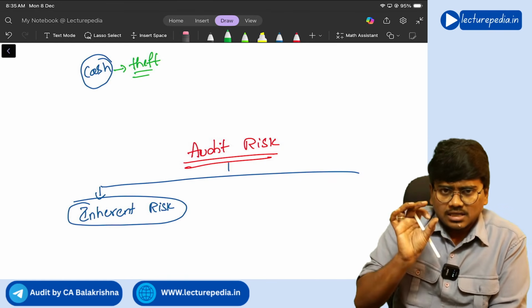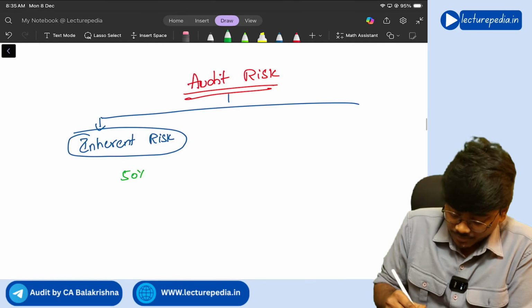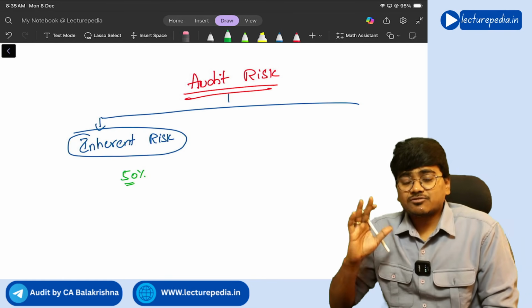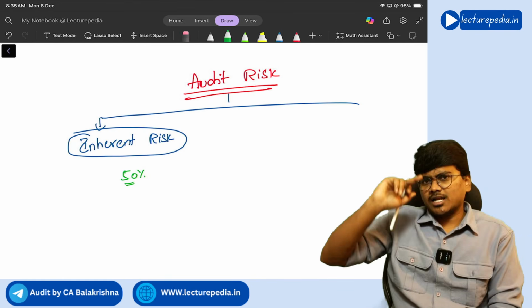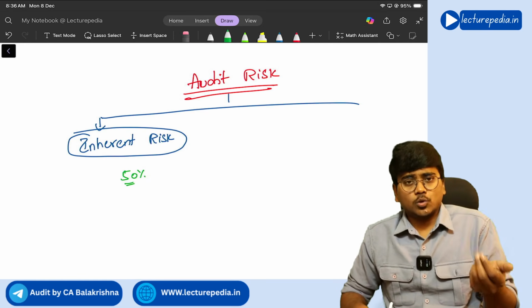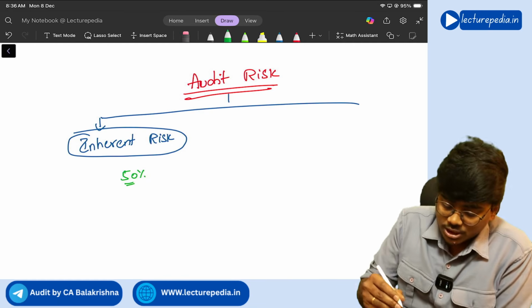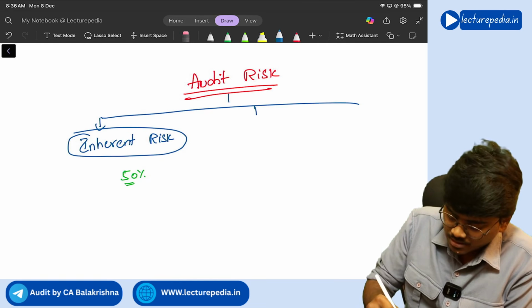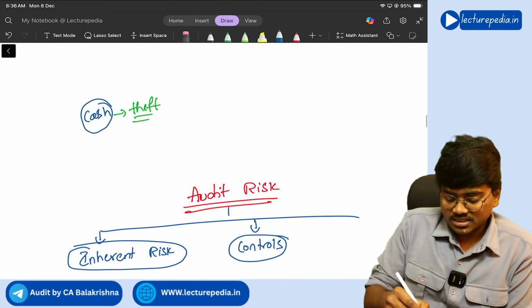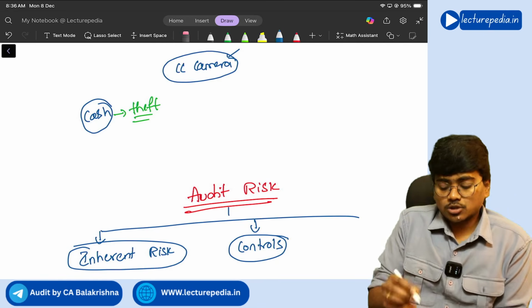Let's say, for example, in the area of cash, the inherent risk is some 50%. That means there is a 50% risk that cash will be subjected to theft. Now, after knowing that cash will be subjected to theft, will you keep silent? No. What will you do? You will implement controls, correct or not? Here in the area of cash, control means you will implement CC cameras. So you have implemented a control.